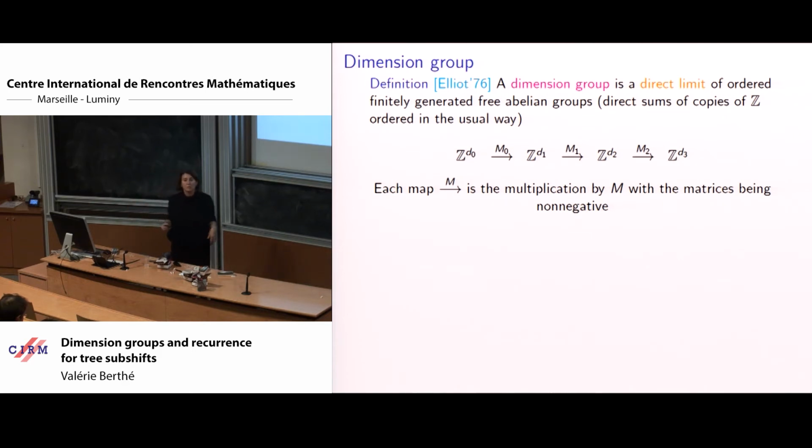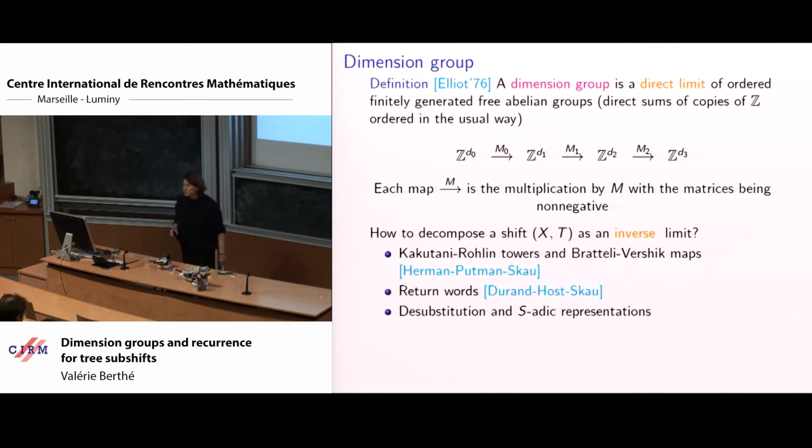The direct limit, you can think of as a union, in some sense, of all these elements of Z to the D with some consistency between the elements given by the product of matrices. It's also the same notion as the dimension of a matrix, which is based on the eventual range of this matrix.